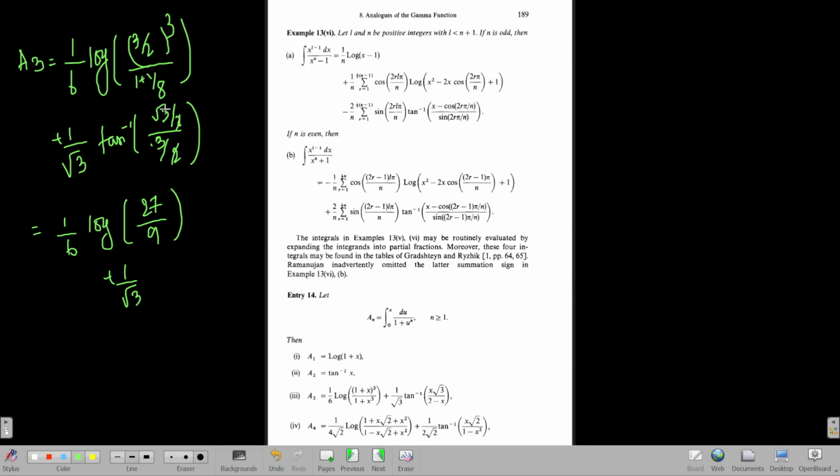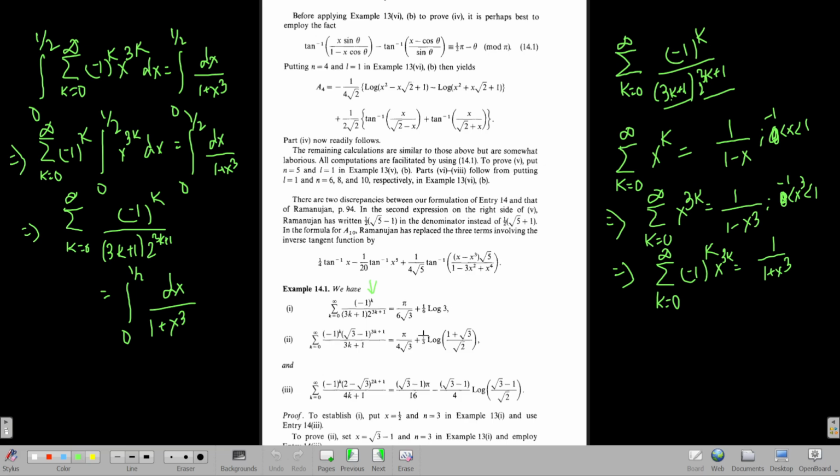So 2 and 2 cancel off, and root 3 and 3 cancel off, and this becomes tan inverse 1 by root 3. Therefore, this becomes 1 by 6 log 3, and tan inverse 1 by root 3 is nothing but 30 degrees, which is pi by 6, plus pi by 6 root 3. Let us go back and we see this is exactly what we were asked to prove.